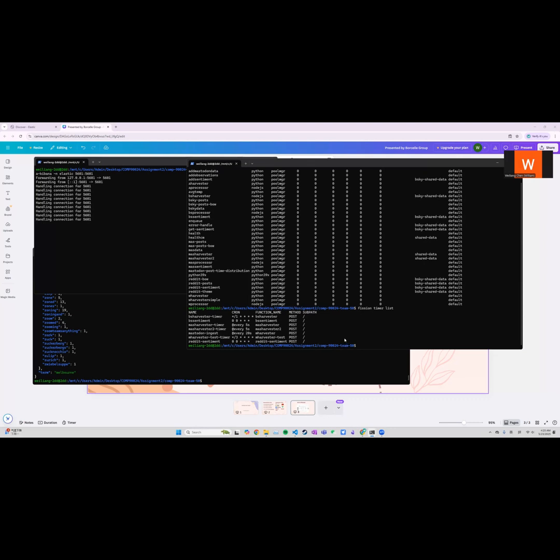And for our sentiment analysis, as I said, we have a timer to trigger it every day to transfer the raw data into a sentiment score.